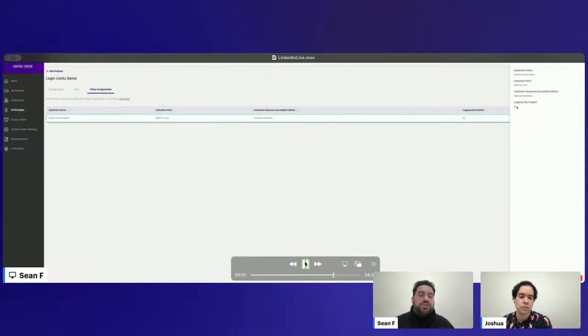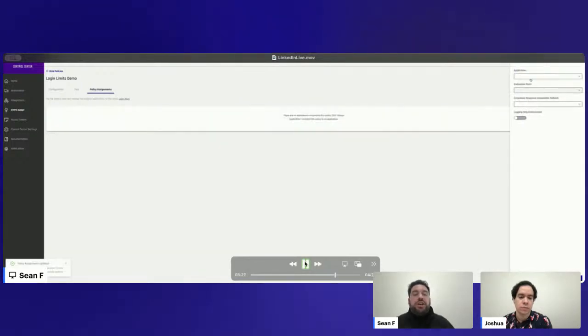Nice. So we go back here and we're going to delete this assignment, and now I just highlight the fact that it's not logging only. We're going to go back here and assign it now as logging only. So this is just the monitoring setup that you could have for a policy. We click this toggle here at the bottom, and this is what enforces it.